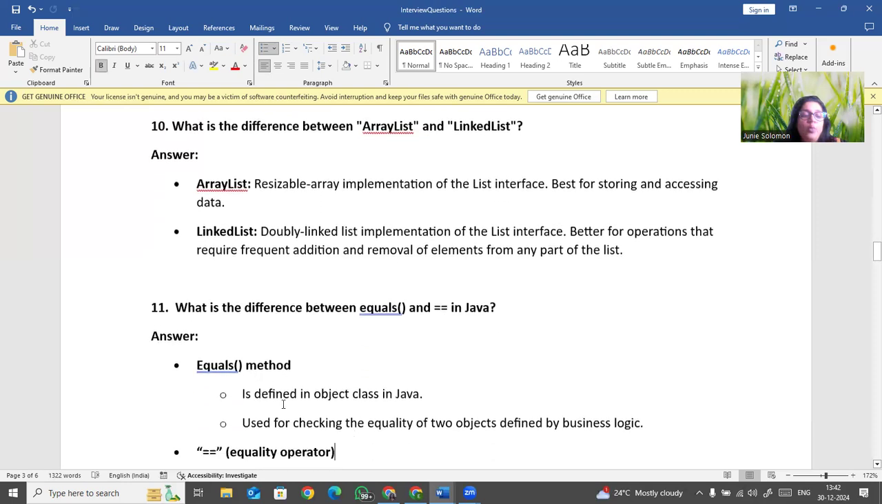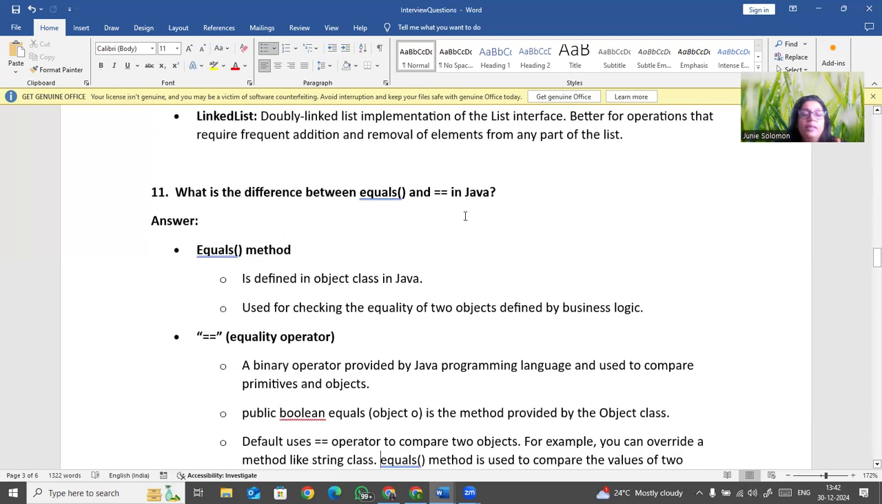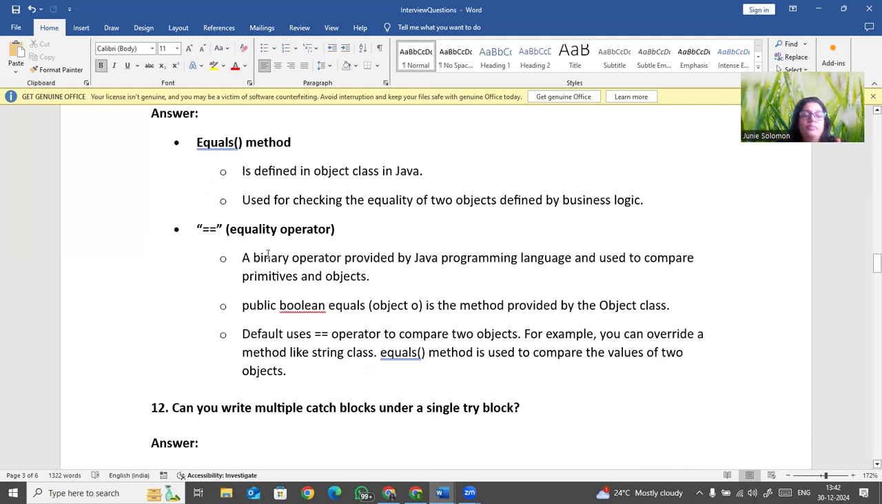Okay. Now, what is the difference between equal and double equal in Java? Equals is basically used for objects. If you want to check whether two objects are equal, you can go for equals only. You cannot use double equal. Double equal is used only for primitive data types. So double equal you should use for primitives, and you can use equals for objects.